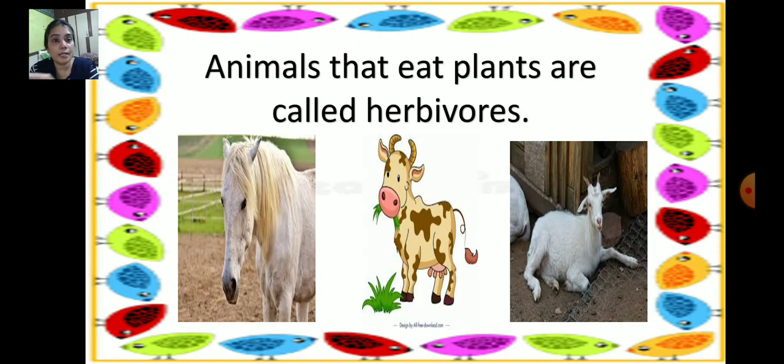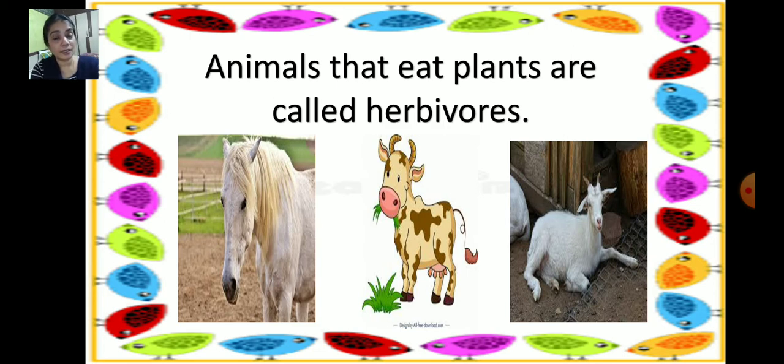Now herbivores. Animals that eat plants are called herbivores, like cows, horses and goats, and deer. They all eat only plants. So they are called herbivores. But why do they eat only plants? Because they have sharp front teeth, very sharp, but only in front, to cut the grass